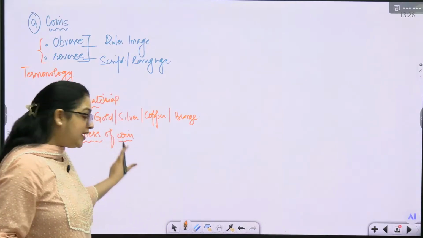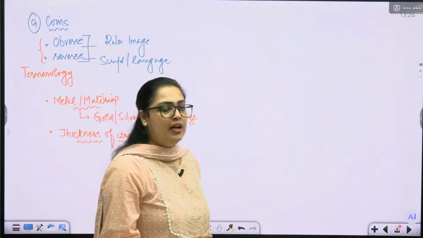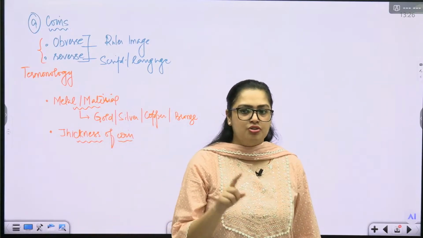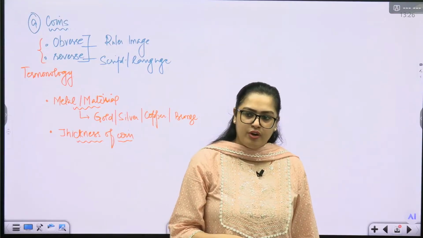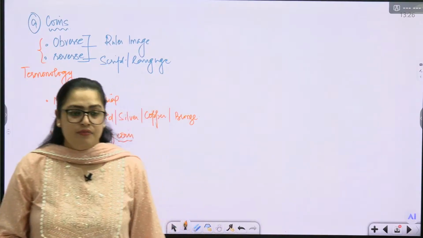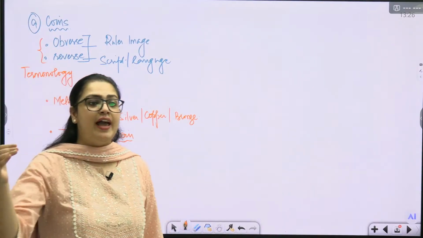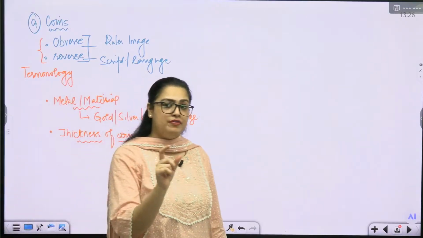So coin thickness is very important. It tells us about the circulation, and also greater the circulation, greater the geographical area it is going to cover, correct? Greater the geographical area it is going to cover, what it is going to tell us? We are going to understand the geographical extent of that kingdom. Keep on writing. Geographical extent of that kingdom.